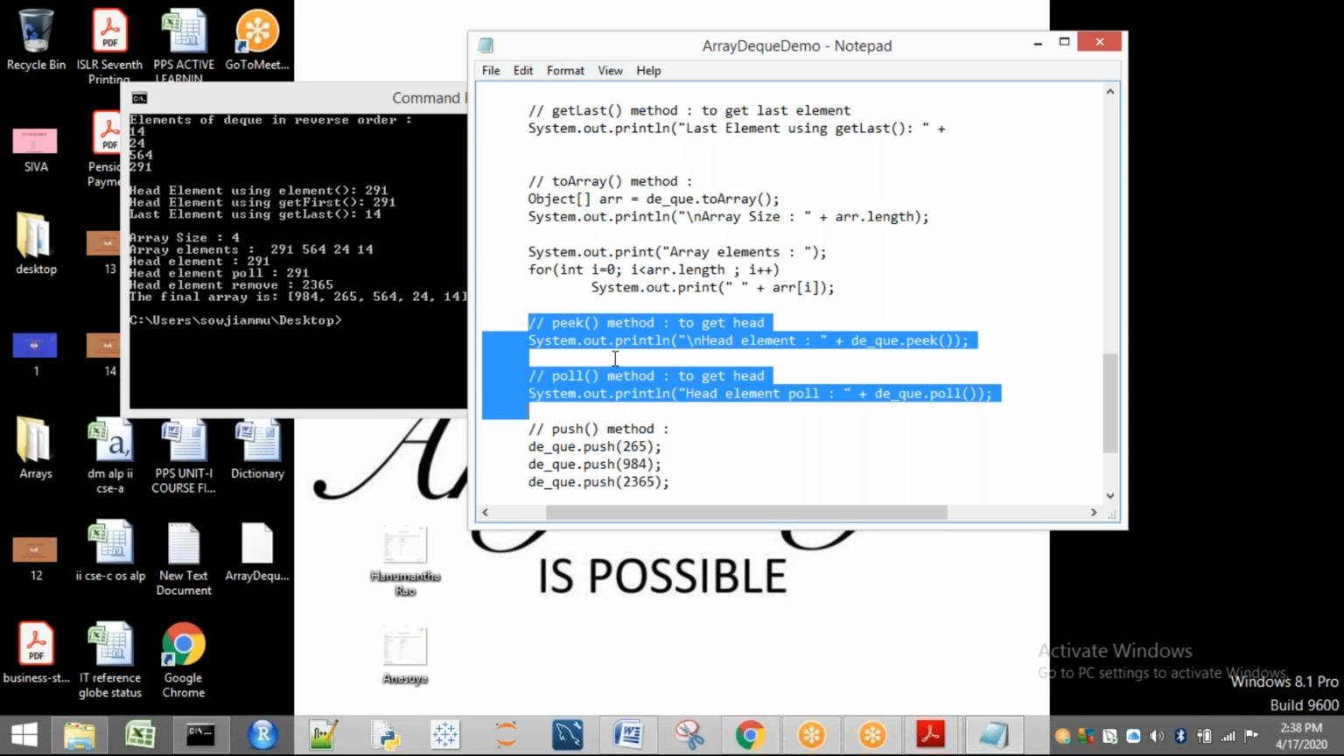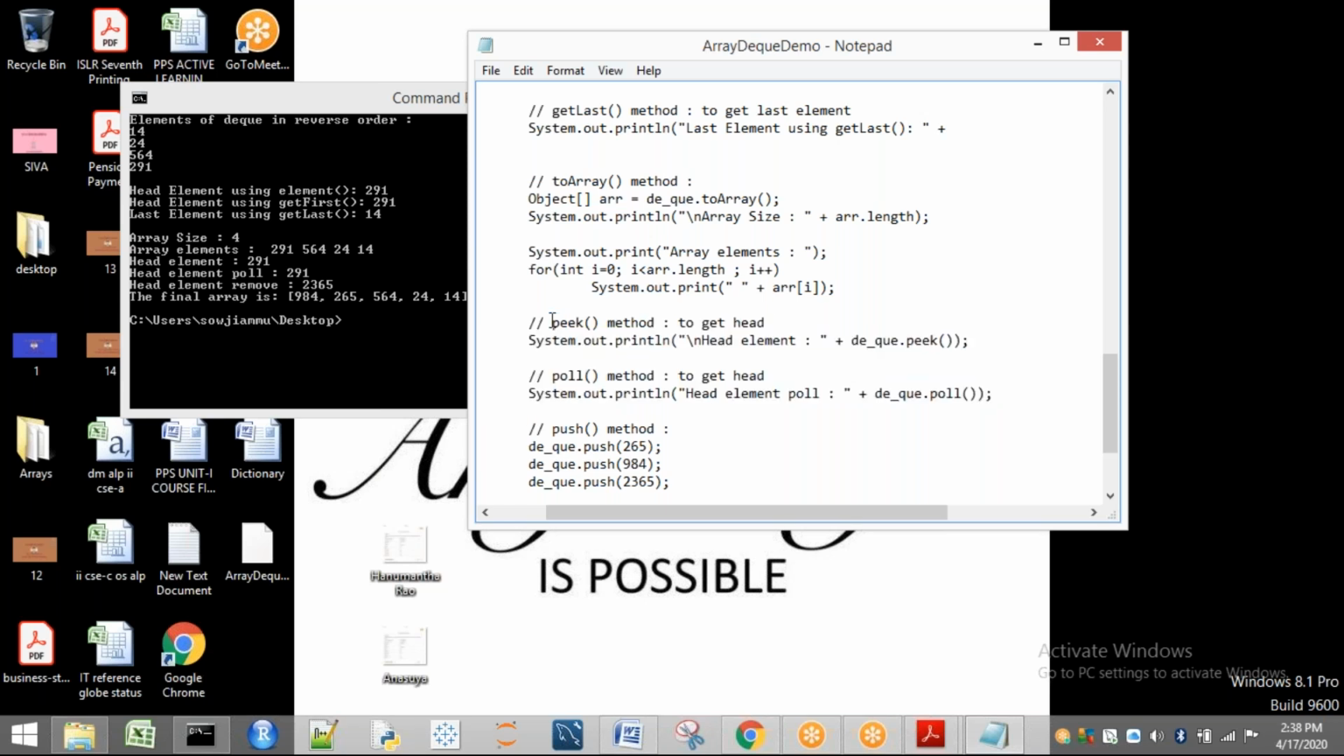Okay, this is printed. Yes, this is executed. So here we are going to get what? 291. After that, dq.poll. So here what happens? It has to poll the element, and it is going to give you what? 2365. Okay, we will see this one, no problem.